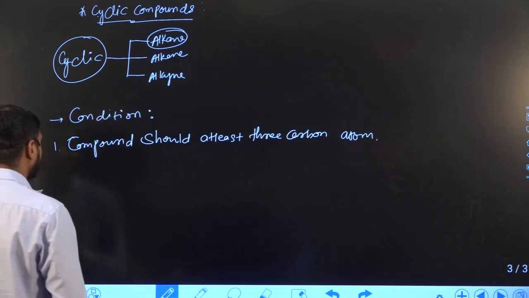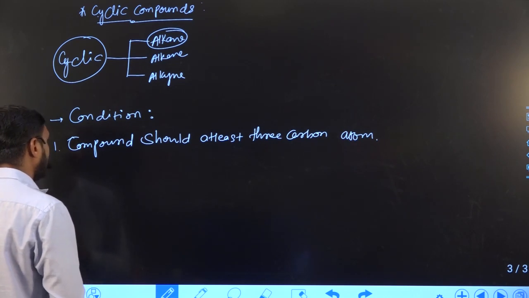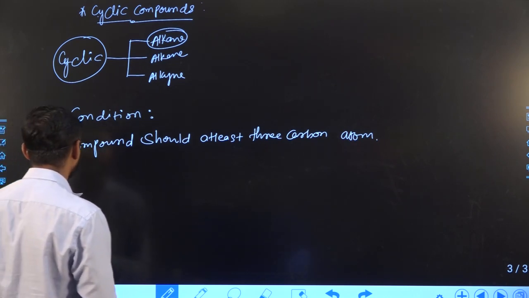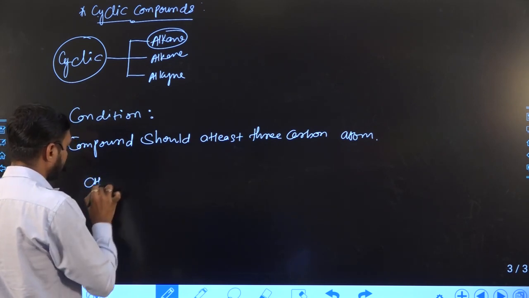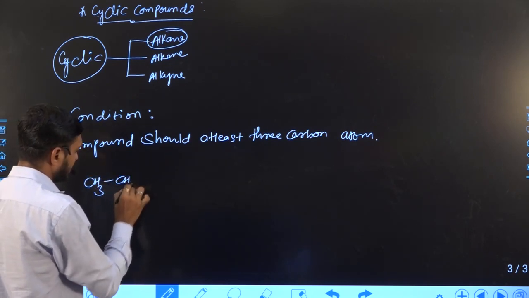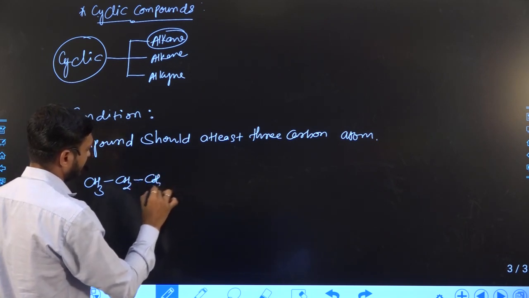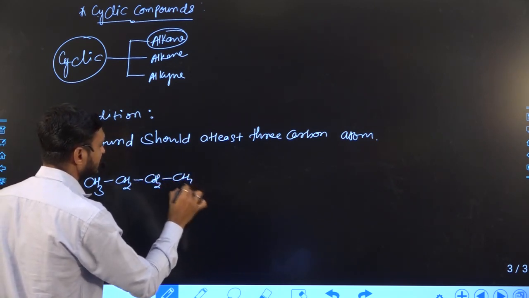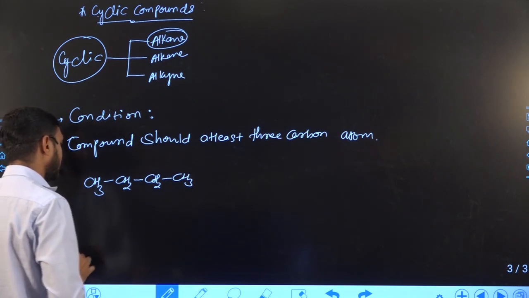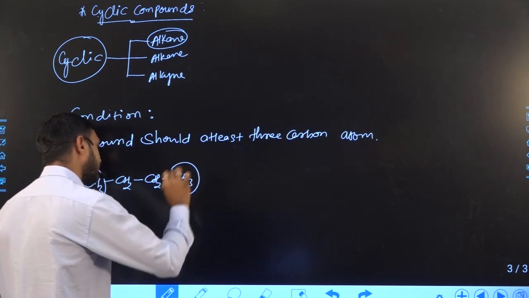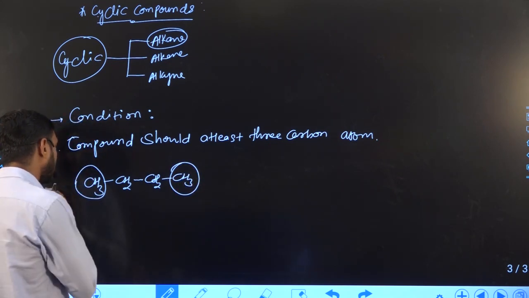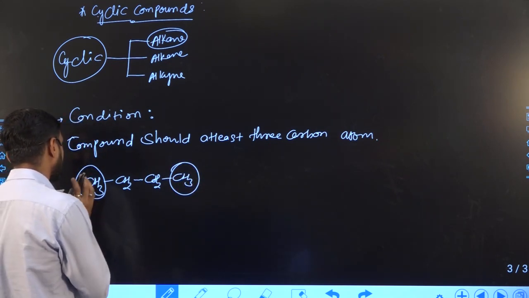Now how can we differentiate between an open compound and a cyclic compound? In an open compound, suppose here I write one open compound, you can see there is a terminal carbon present. Terminal means no other group is attached with this carbon.